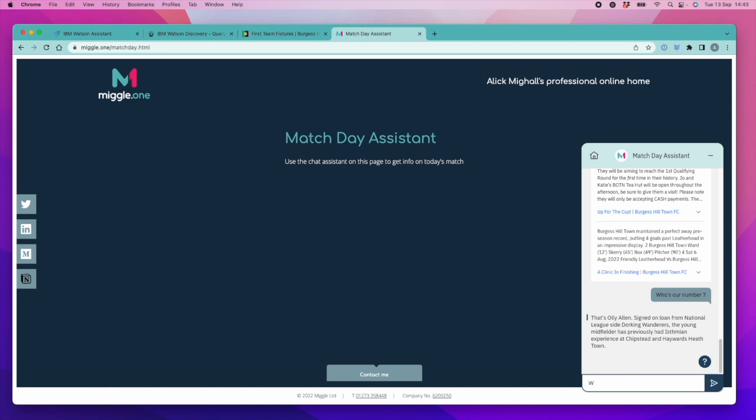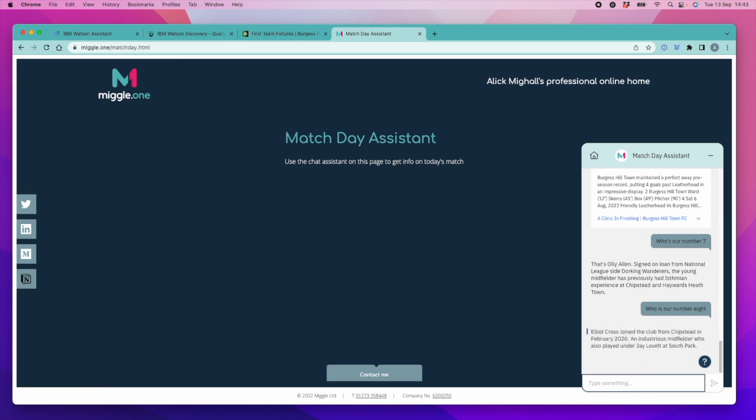So let's try and ask about another player. And this time, instead of typing in the number 7, let's actually write 8 and see if it can deal with that, which it can. Just a little caveat here. I don't actually know whether Ollie is the number 7 or Elliot is the number 8, but I do know that that is returning what I've asked it to return. So in that respect, I'm quite happy that this works as expected.